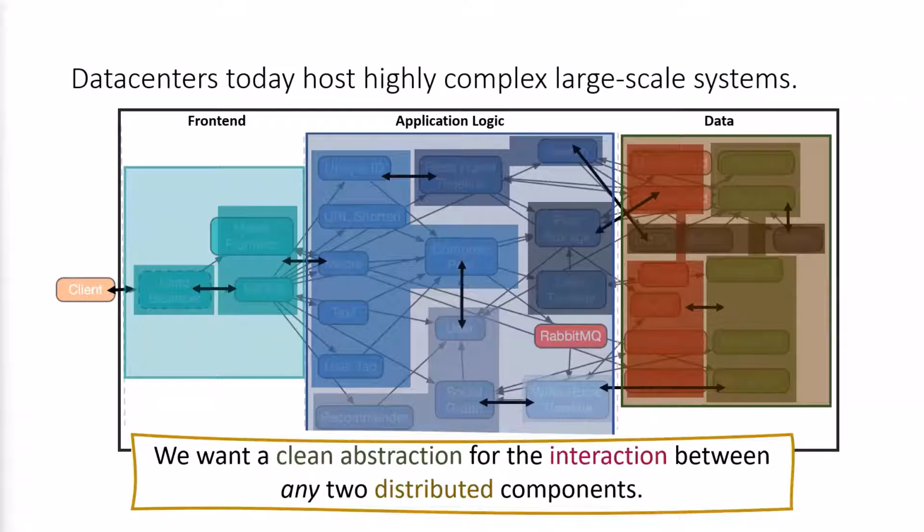What we need to deal with these challenges is a clean abstraction for the interaction between any two components at any level of specification. So what we need is an abstraction for the interaction between any two arbitrary distributed systems. Such an abstraction allows for components to be specified, verified, and replaced modularly and independently. Let's take a closer look at the design properties that our abstraction should support.